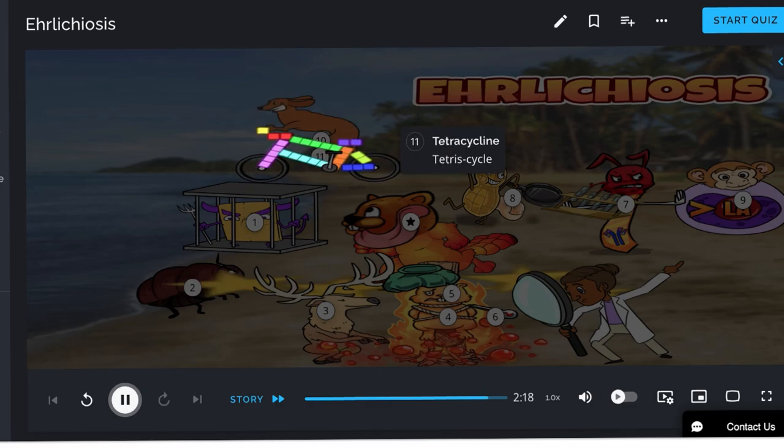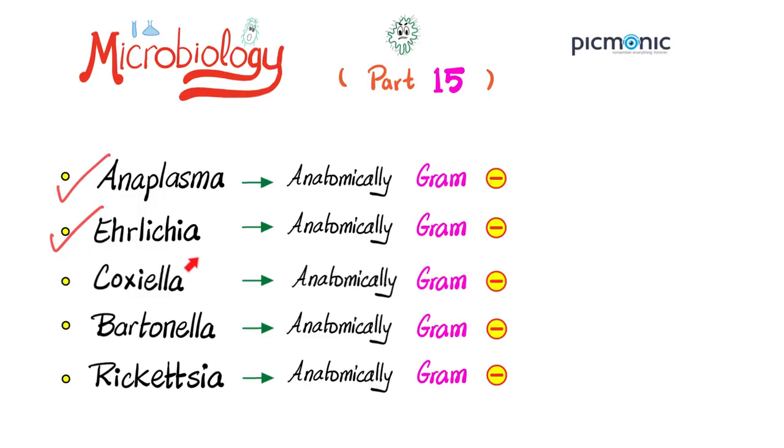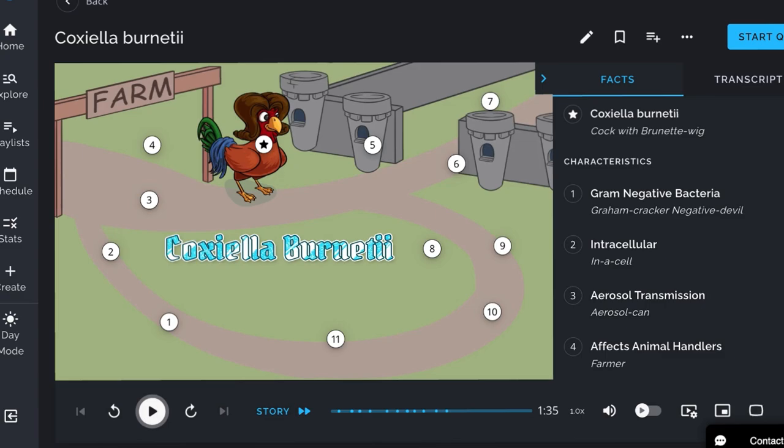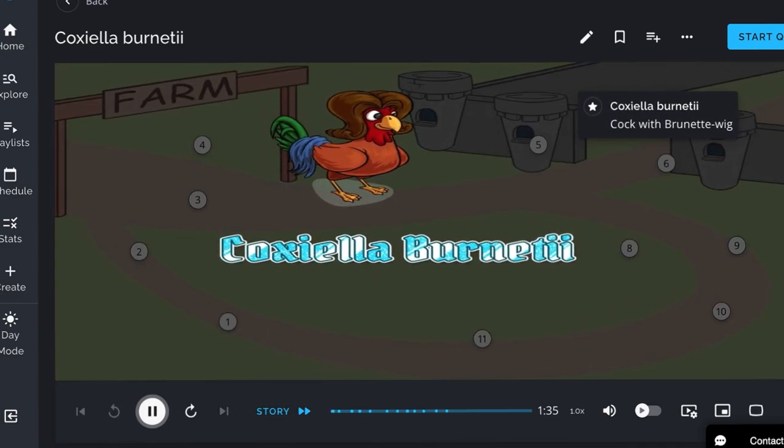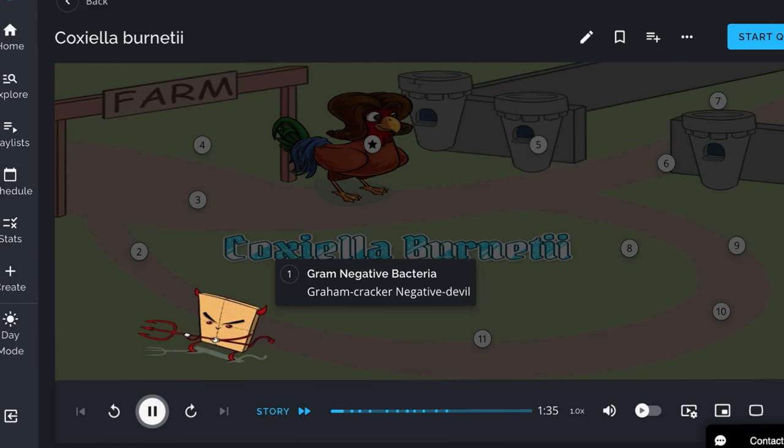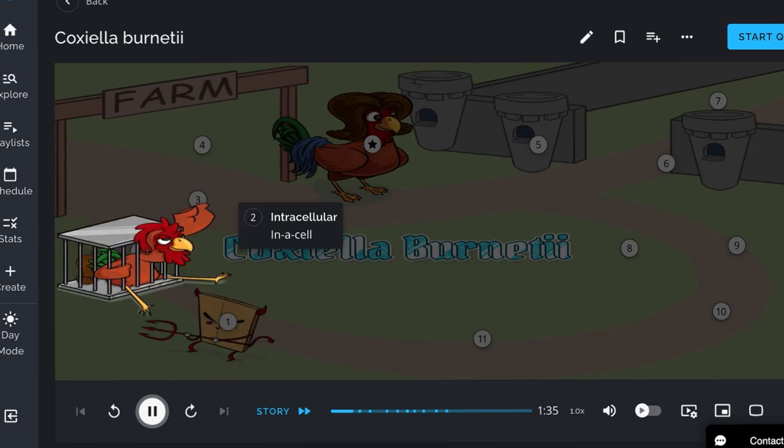Tetracyclines, examples are doxycycline, are used for the treatment of Ehrlichiosis. These antibiotics bind to the 30S prokaryotic ribosomal subunit and inhibit protein synthesis. The tetracycle will help you remember tetracycline. Next, we'll talk about Coxiella, which causes the disease Q fever. Coxiella burnetii, shown by the cock with the brunette wig, is a gram-negative bacteria, shown here as the gram-cracker negative devil with the bacteria. It is also intracellular, shown by the cock in a cell.